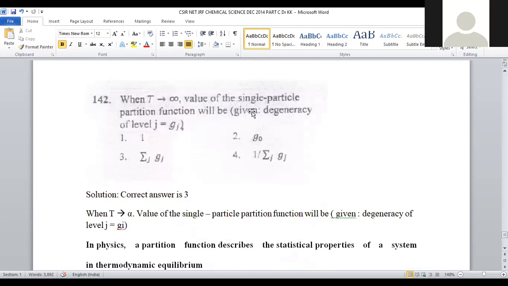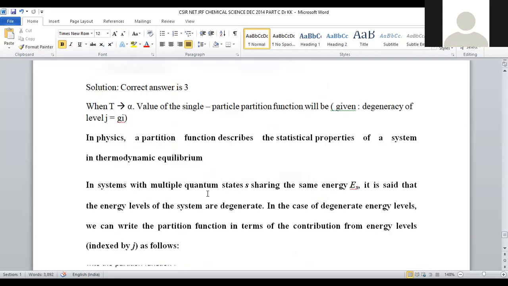When T tends to infinity, the value of the single particle partition function will be given. Degeneracy level J is equal to Gi, so the degeneracy level is denoted with Gi. If T tends to infinity, the single particle partition function is to be predicted.